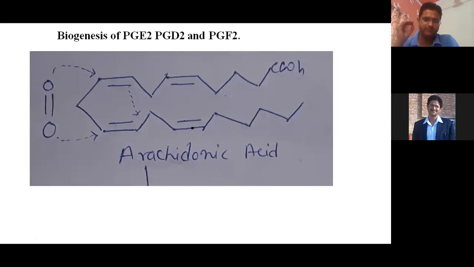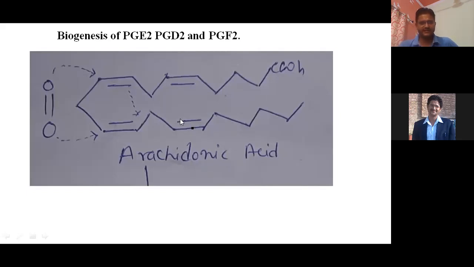Arachidonic acid, which is produced by phospholipase A, is actually the basic compound for the synthesis of different types of prostaglandins. So now what about their biogenesis process? You can see their biogenesis process here.